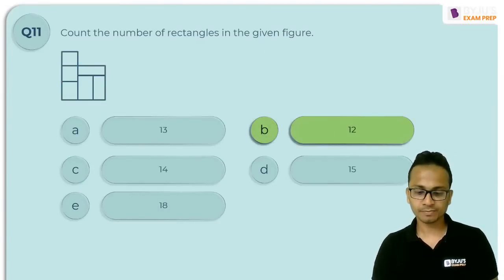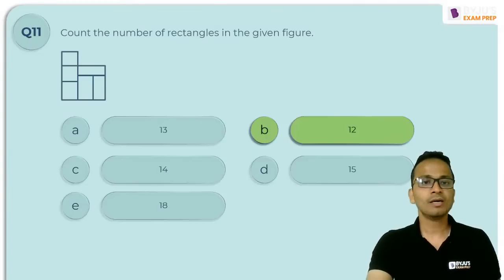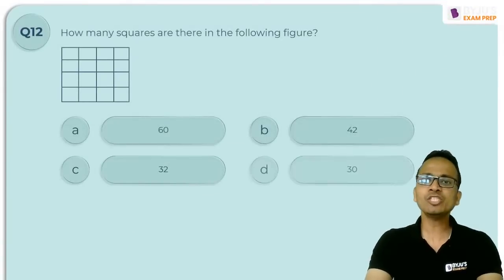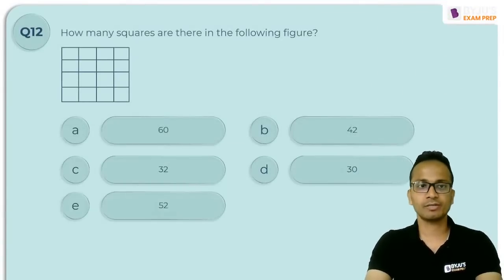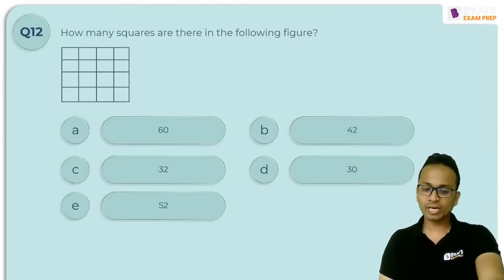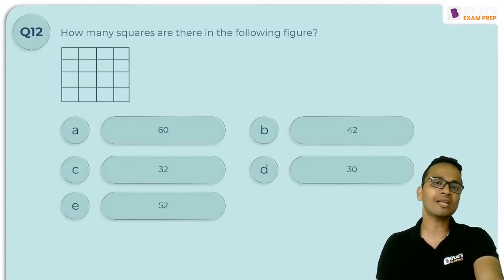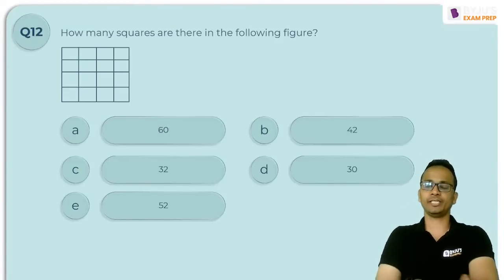All right, let's see the next question. Question number 12. How many squares are there in the following figure? Number of squares you'll have to count. Now, if you are given a figure like this, it is very easy to calculate the number of squares in such a case.